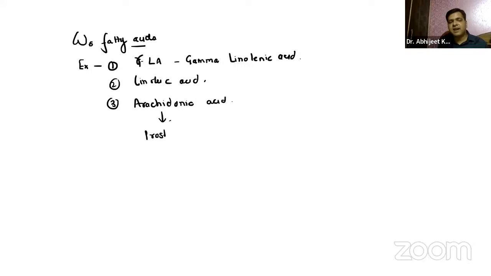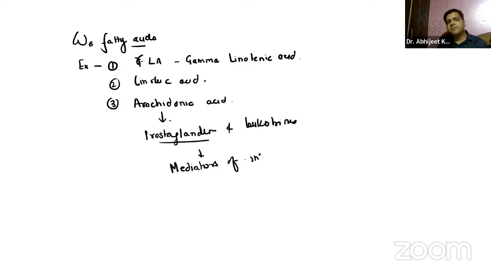These are prostaglandins and leukotrienes. Now, when we say prostaglandins, you already know they are mediators of the inflammation process, right? Apart from that, it also increases thrombosis. It increases the cardiovascular risk.